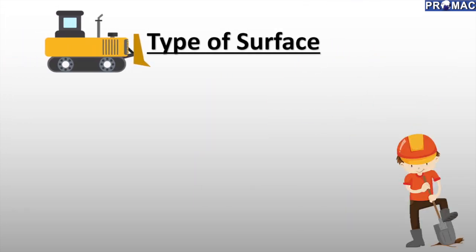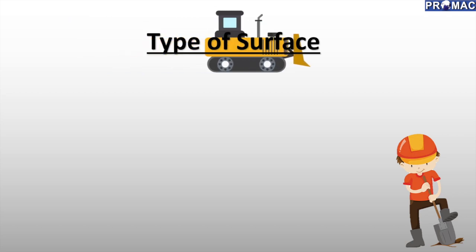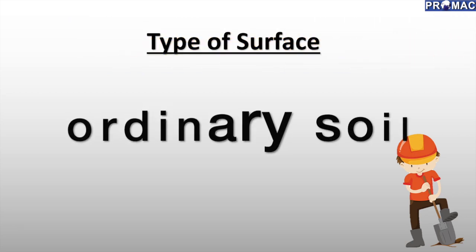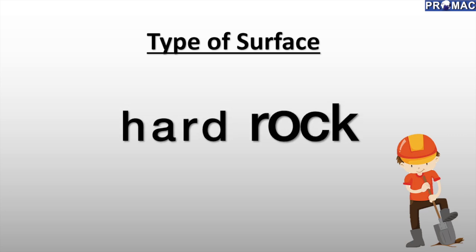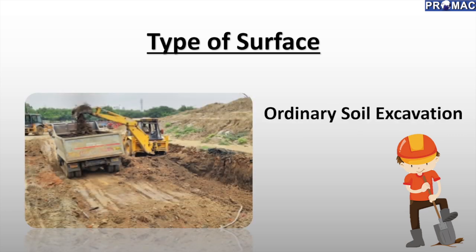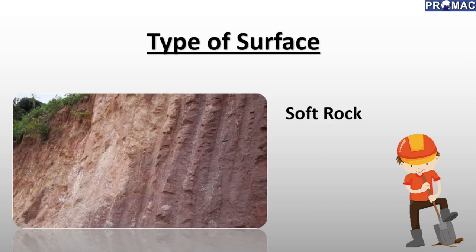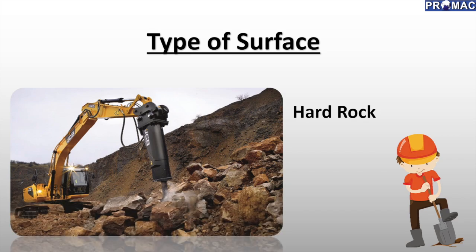According to the type of surface, it is divided into three types: ordinary soil, soft rock, hard rock. Ordinary soil is generally known as all kinds of soil, like black cotton soil, laterite soil, alluvial soil. Second, soft rock, known as ordinary rock. It is generally described as hard laterite, sedimentary rock and PCC. Third, hard rock, generally known as quartz, granite, basalt and RCC.